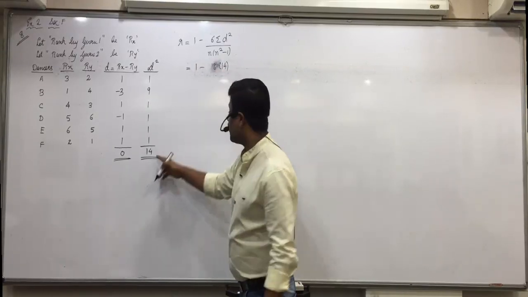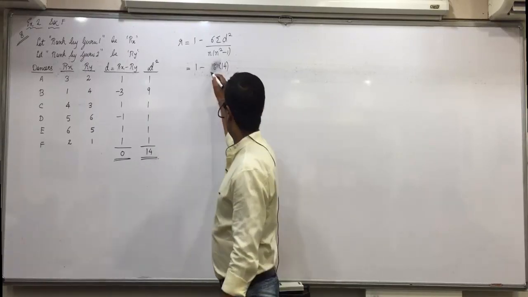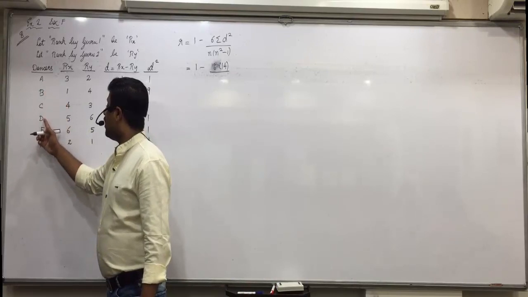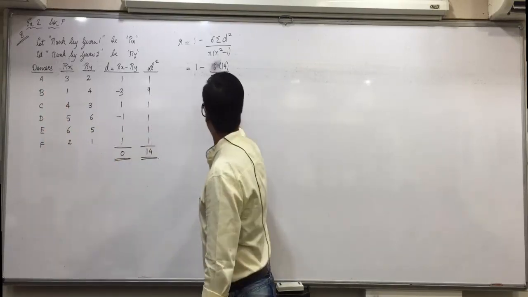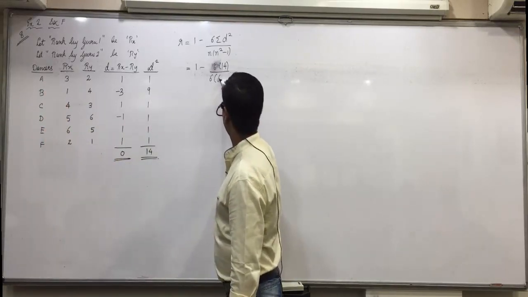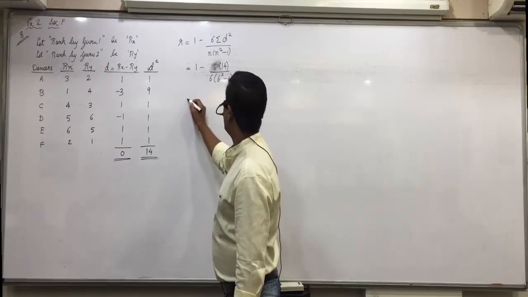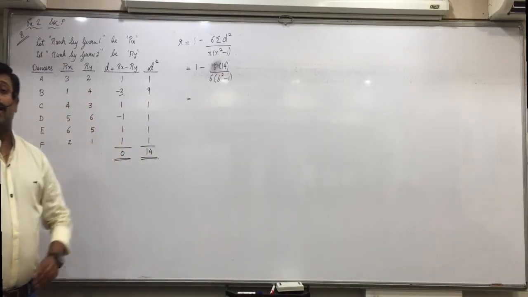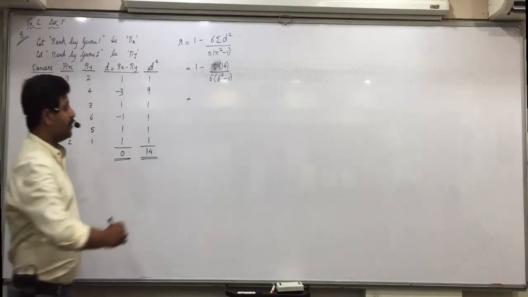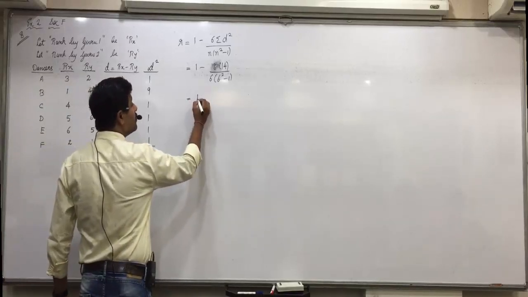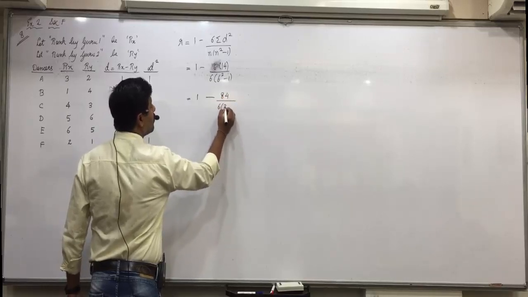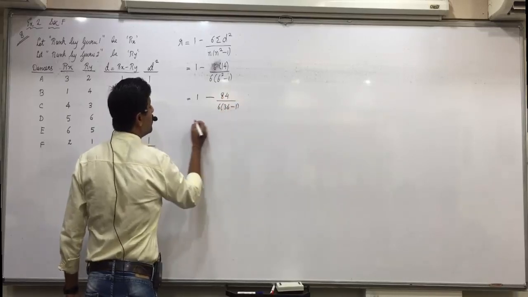See here we have done as 14 upon. How many observations are there? 1, 2, 3, 4, 5, 6. So upon 6 into 6 square minus 1. Did you all understand this? Then one check. 1 minus 84 upon 6 into 35. 36 minus 1.